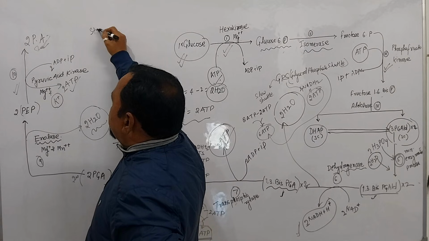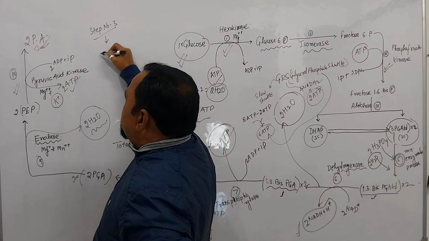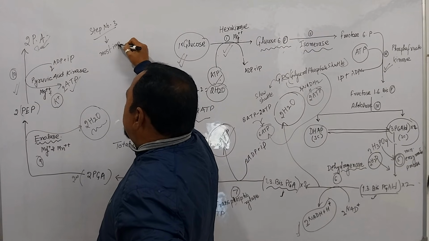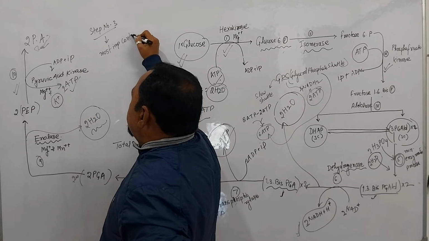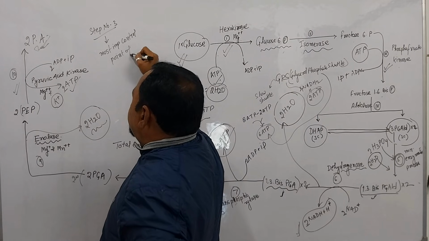Okay? But out of 3 reactions, step number 3, it is the most important control point of glycolysis.